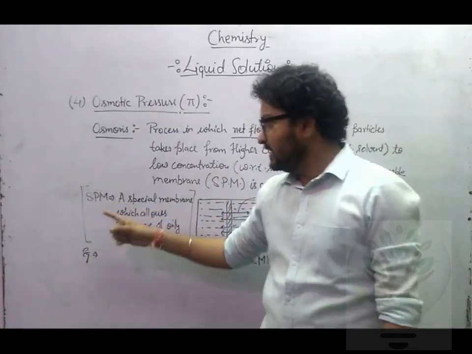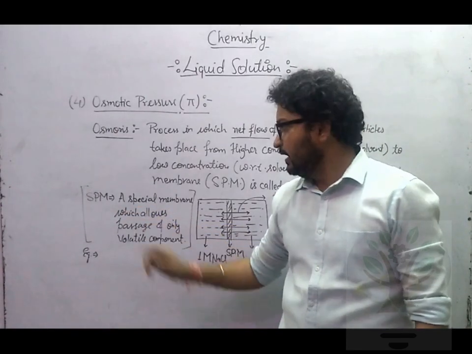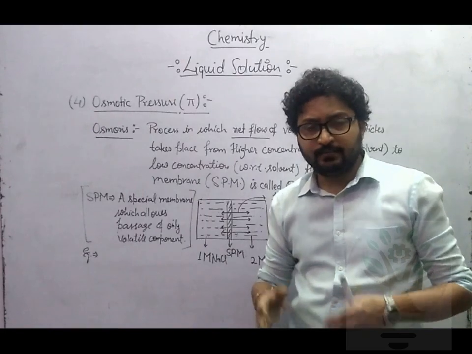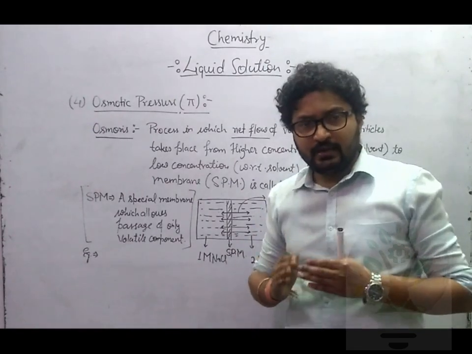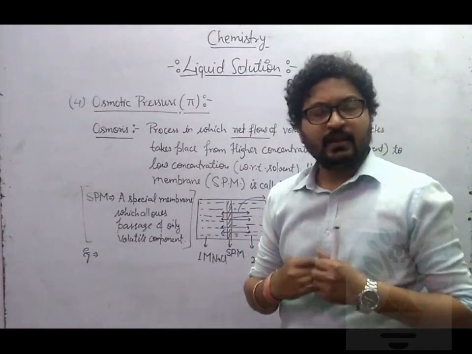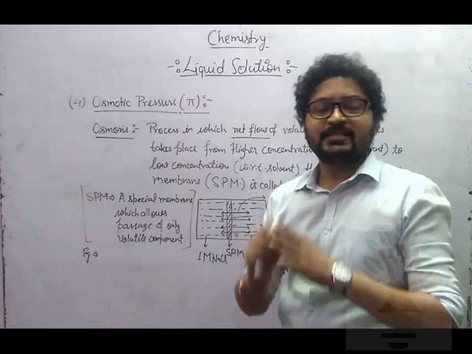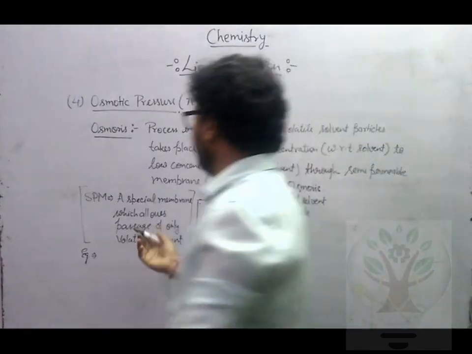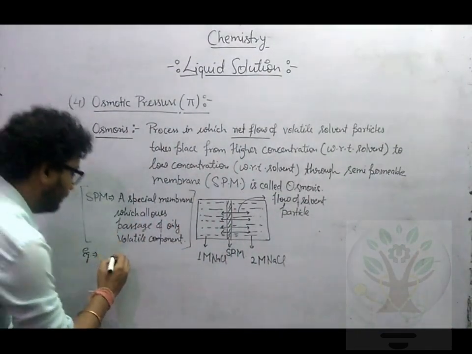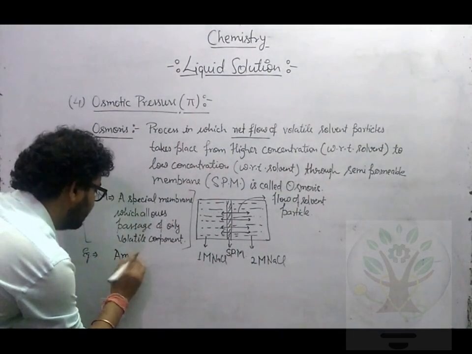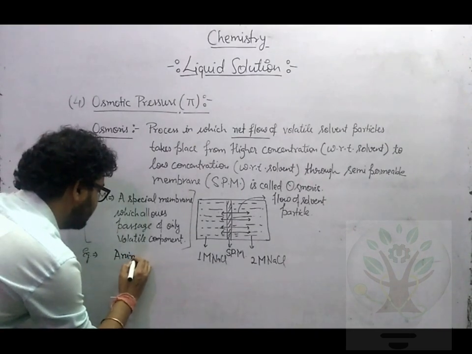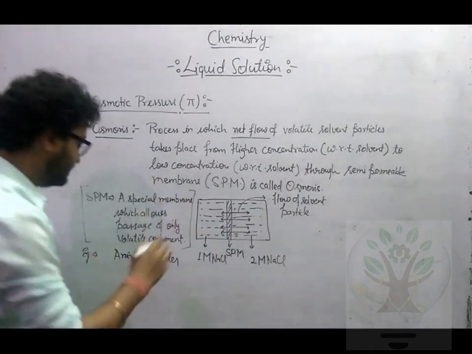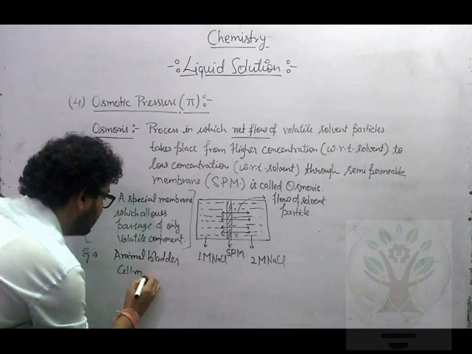Now what is SPM? SPM is a special membrane which allows passage of only the volatile component. Means if you are volatile, you can go through this SPM. If you are non-volatile, this SPM will not allow you to go through. Some examples of SPM are animal bladder or cell membranes.